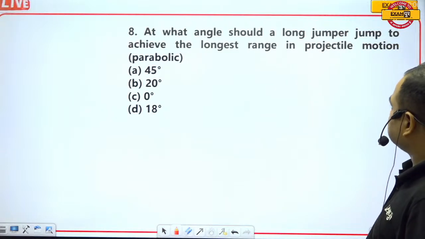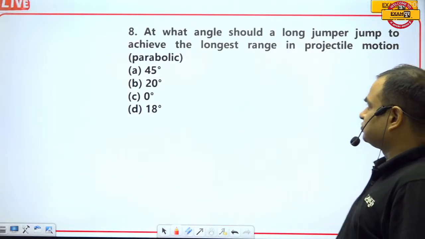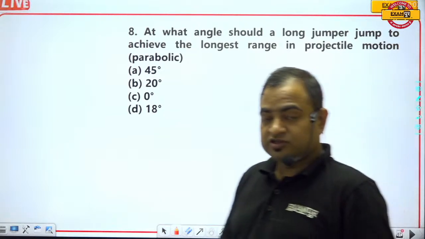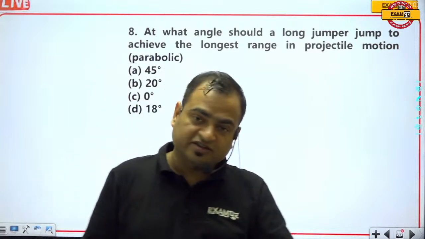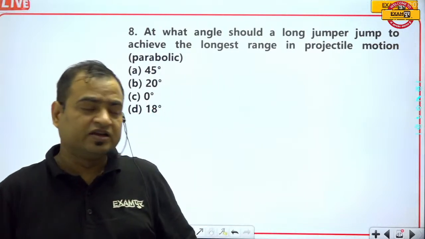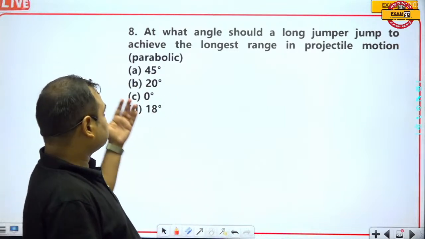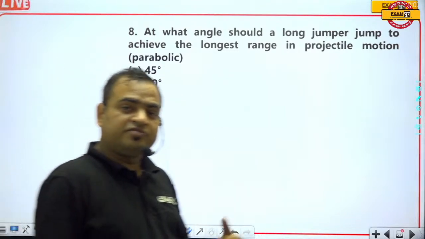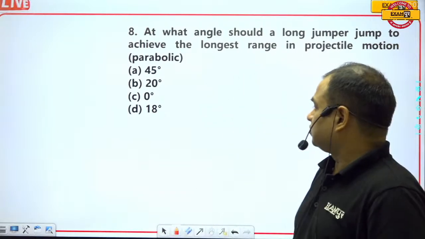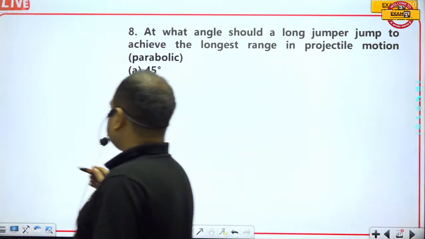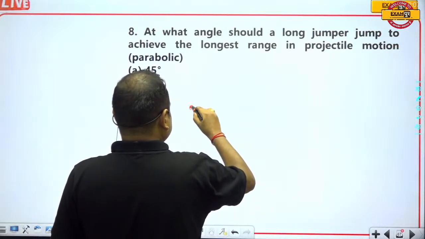At what angle should a long jumper jump to achieve the longest range in projectile motion? This is a very good question, because it has already been asked in different examinations, especially defense exams like CPO, NDA and CDS, and in CPO as well as CHSL also. So the concept behind it is the projectile formula for the maximum range.